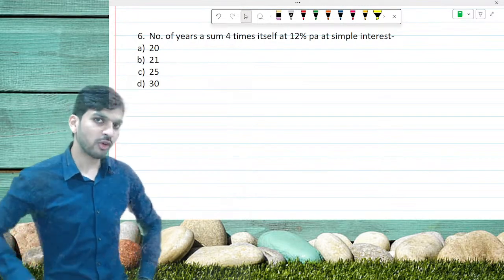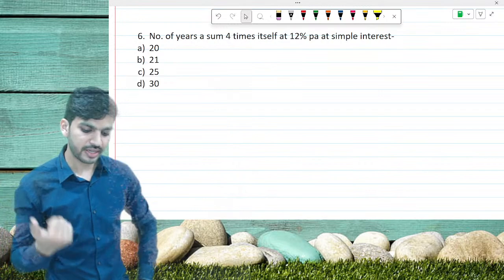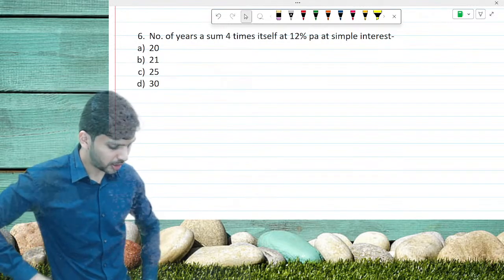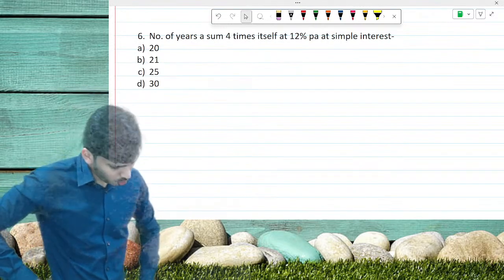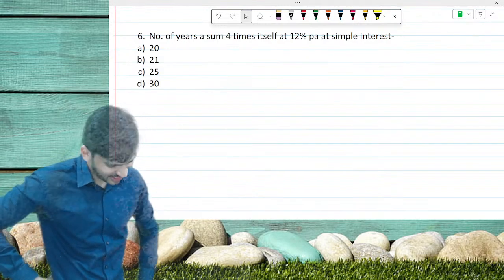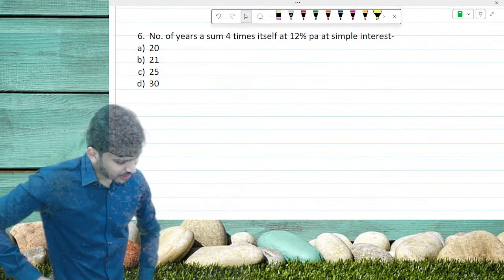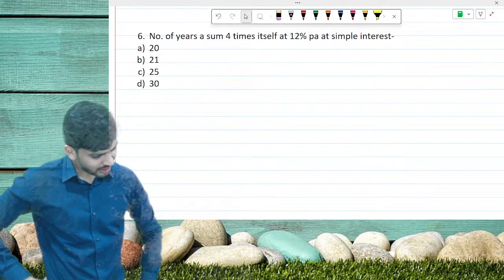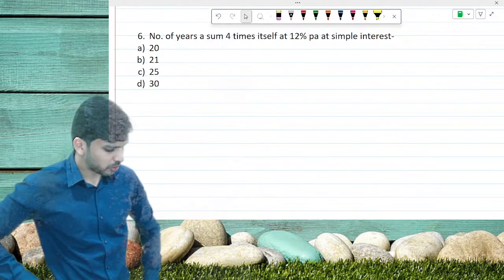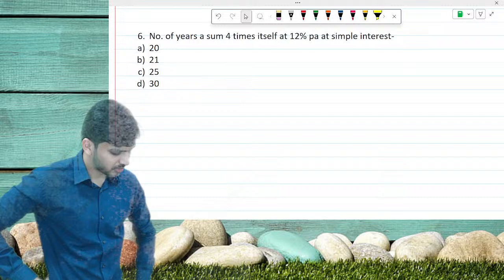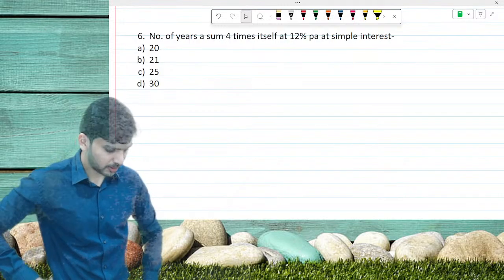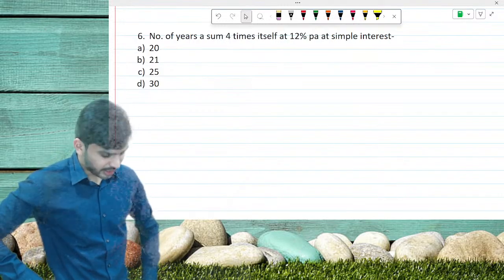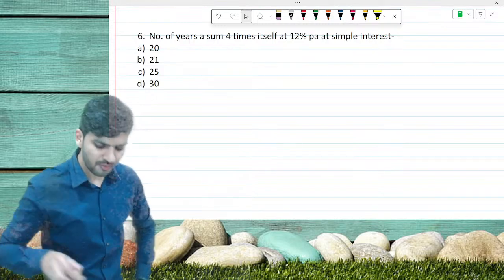Identify which category of question this is. Is it type 1, type 2 or type 3? What do you think? Kishan is saying type 2, Kavita is saying type 2, Kanimozi is also saying type 2. Good. Yes, this is from type 2 itself.